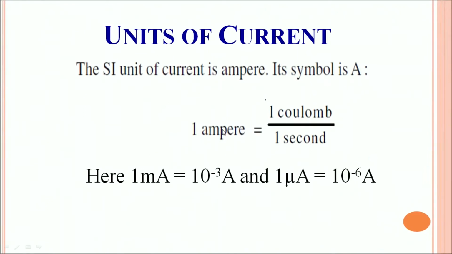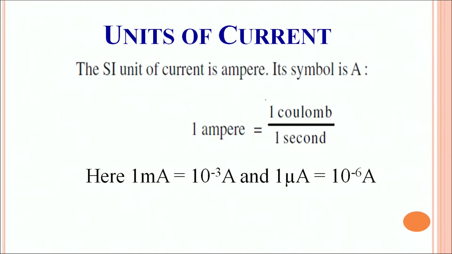1 ampere is defined as 1 coulomb upon 1 second. What it means is that if a net charge of 1 coulomb flows through a perpendicular surface or perpendicular cross-sectional area of the conductor in 1 second, we say a current of 1 ampere has been generated.